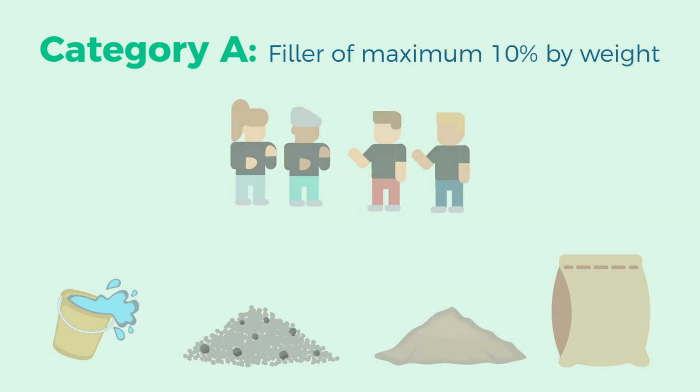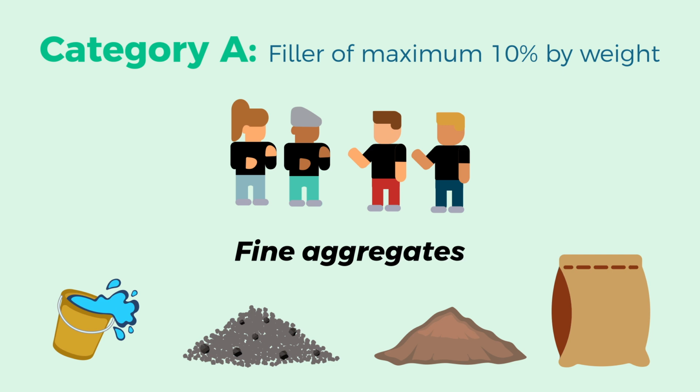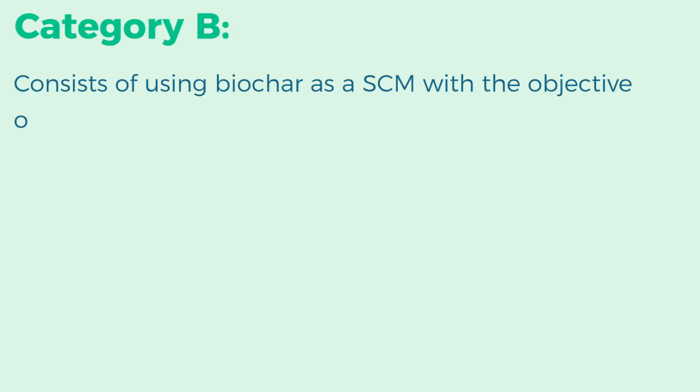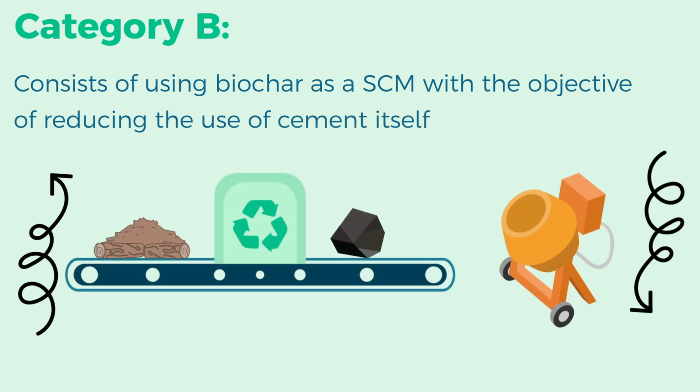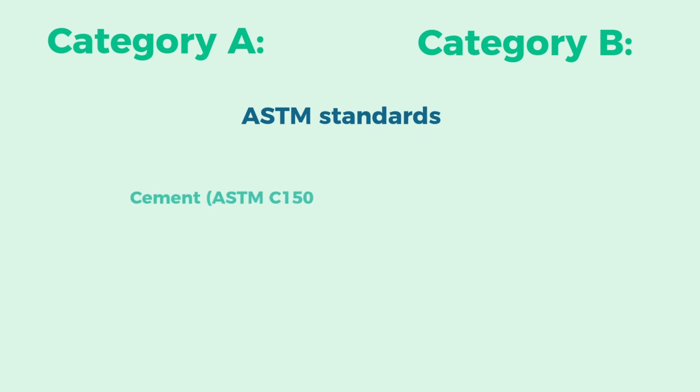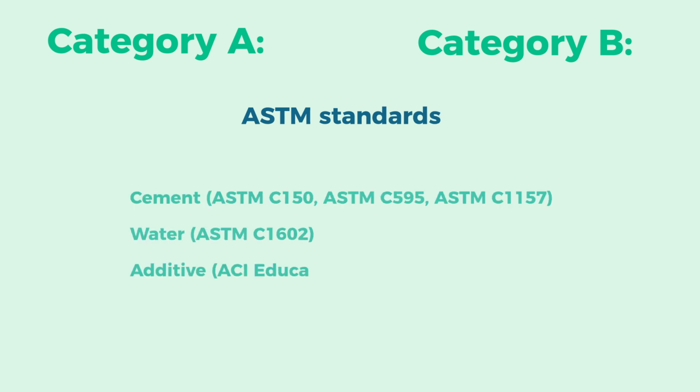Category A consists of using biochar as a filler of maximum 10% by weight. Participants need to consider that this may reduce its strength. Category B consists of using biochar as an SCM with the objective of reducing the use of cement itself and increasing the production of biochar as well, therefore sequestrating CO2 in the process. The materials that will be used in both categories need to fulfill ASTM standards: cement, water, additive, and aggregates.